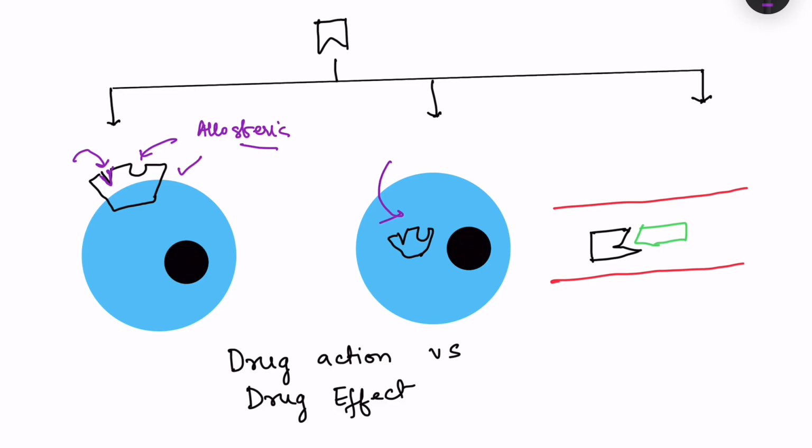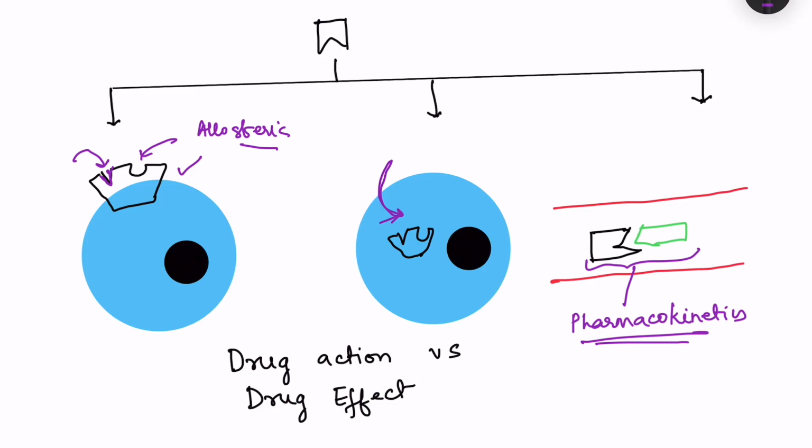Okay, or it can cross the cell membrane and it can bind to a protein within the cell, or it can also bind with the plasma proteins, and binding with the plasma protein affects the pharmacokinetics of the drug. So this part I have already dealt with in pharmacokinetics. You can watch those videos. So yes, the drug can bind at various sites, and we will see where the drug binding sites are, so where the major proteins are where the drug can bind.